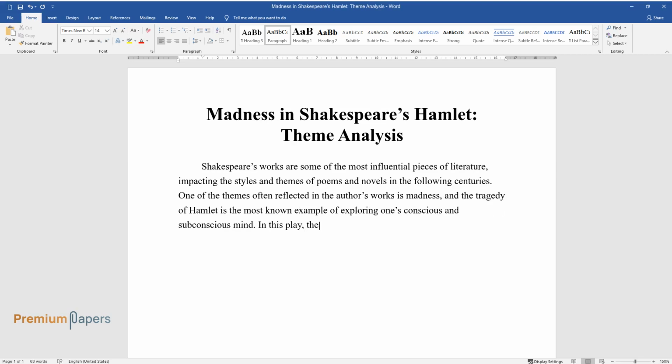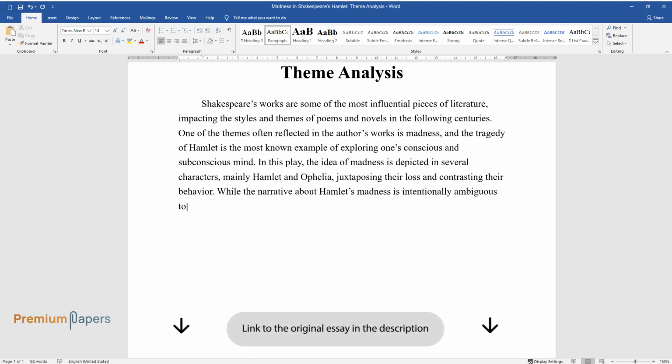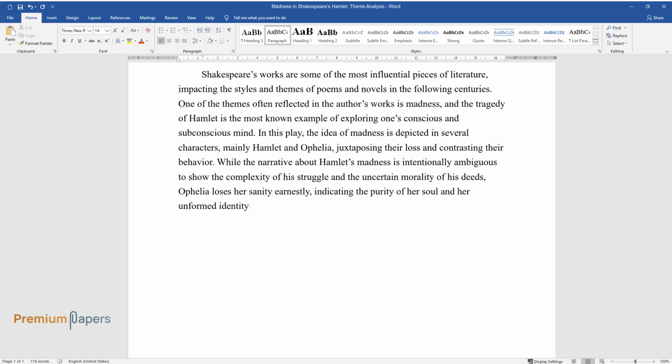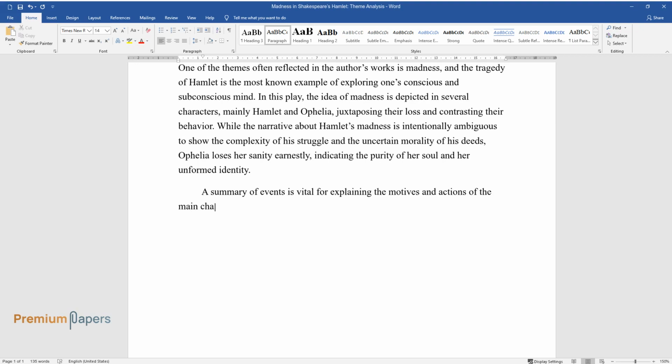In this play, the idea of madness is depicted in several characters, mainly Hamlet and Ophelia, juxtaposing their loss and contrasting their behavior. While the narrative about Hamlet's madness is intentionally ambiguous to show the complexity of his struggle and the uncertain morality of his deeds, Ophelia loses her sanity earnestly, indicating the purity of her soul and her unformed identity. A summary of events is vital for explaining the motives and actions of the main characters.